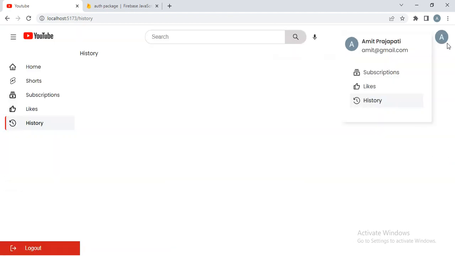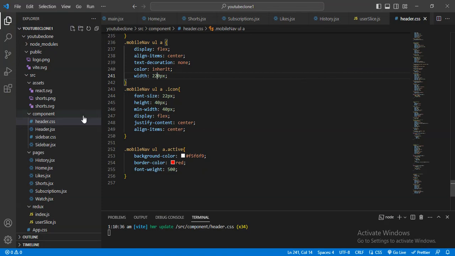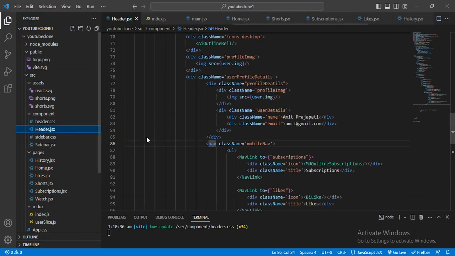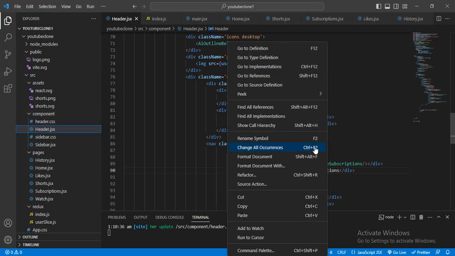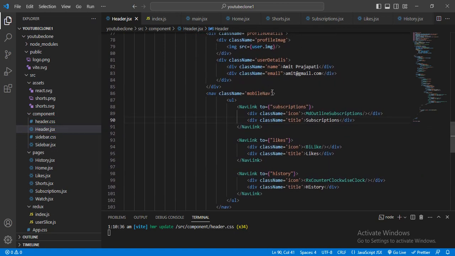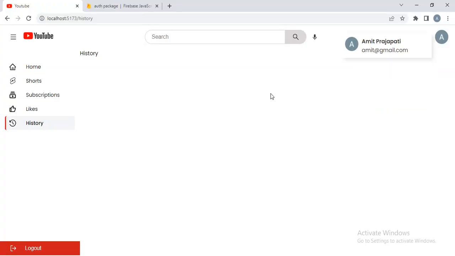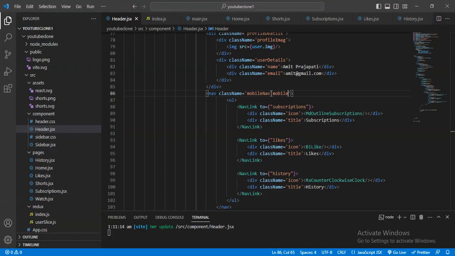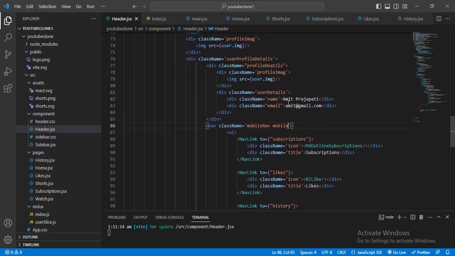When I click, this will be displayed. And this navigation will be displayed only in the mobile version. For that, here I will give the mobile class name. Now see, this will only display this one.